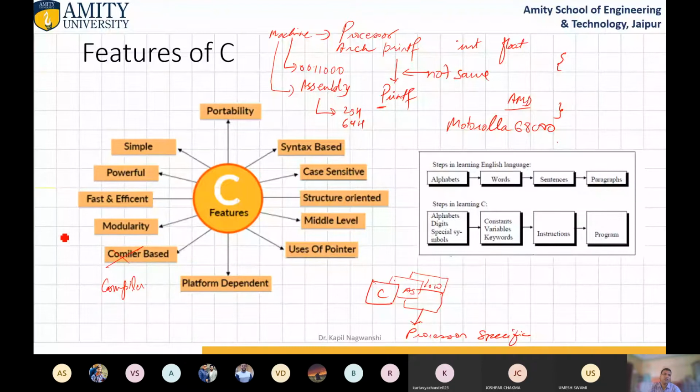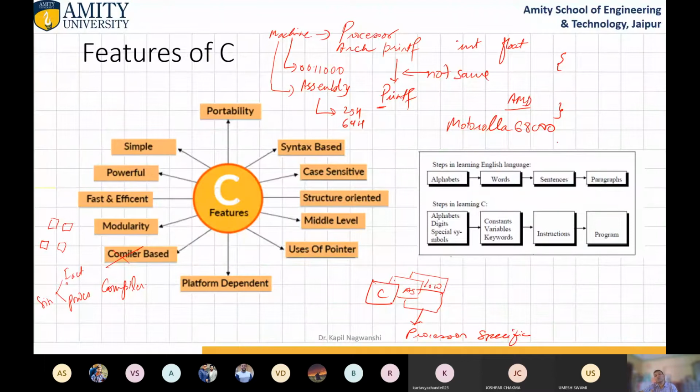Then modularity means we can divide the program into small modules. What do you mean by small module? Like if you want to calculate the sine series, the sine series includes factorial as well as a power function. So we use both functions in the sine function. It is the beauty of C programming that we can break the program into smaller pieces, and we can reuse these modules for our whole program.